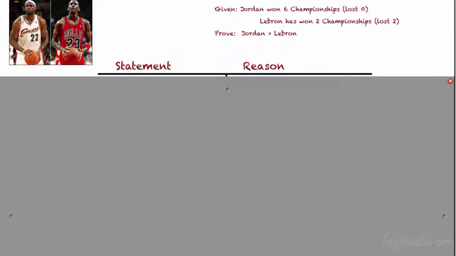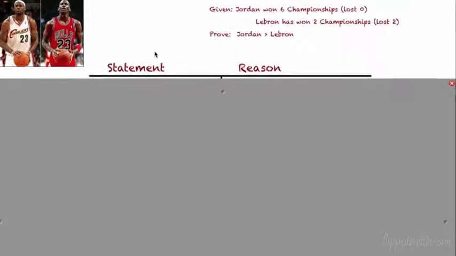So you might be wondering, what would this look like if we wrote it up in a proof? I know you're wondering that. So here we go. We have LeBron James and Michael Jordan. We're going to write their argument up in a proof.